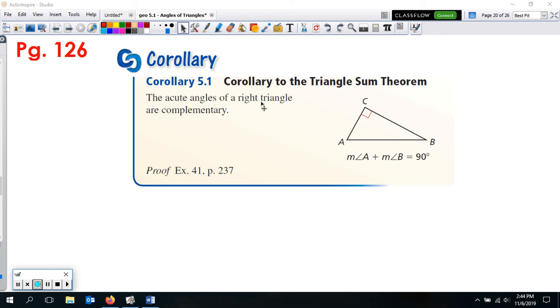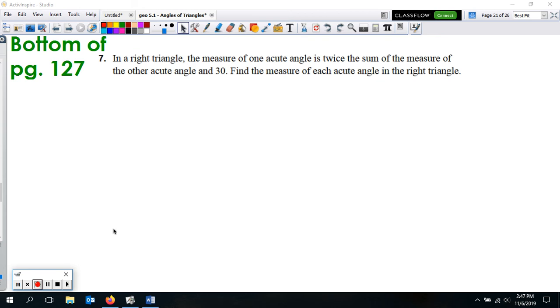So the acute angles of a right triangle are complementary. They will add up to 90 degrees. So that's what the corollary can do. It's pretty much similar to that theorem with the triangle sum, but with a right triangle. All right, so this is at the bottom of 127, number 7 there.